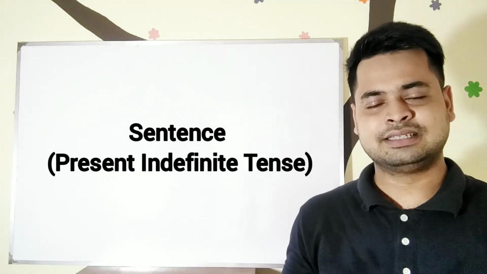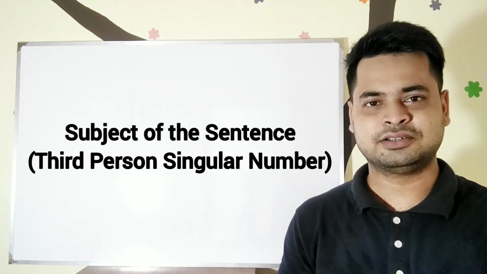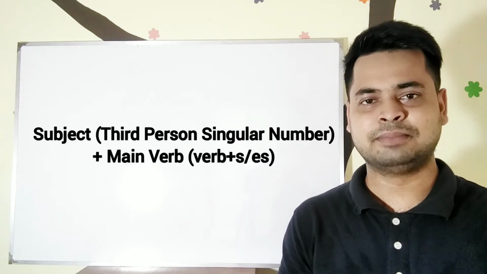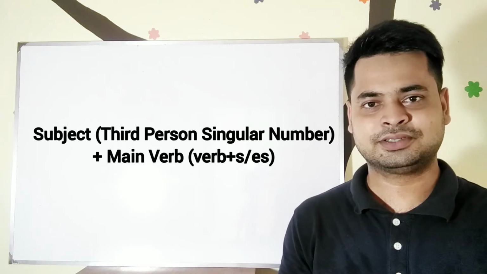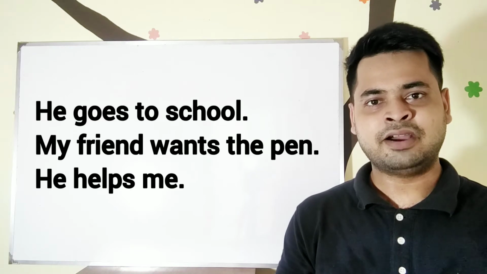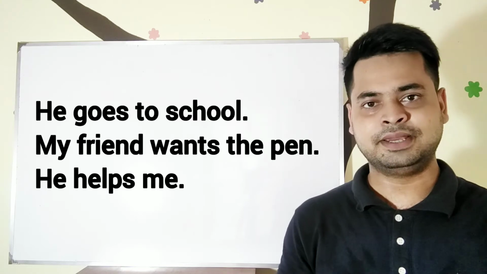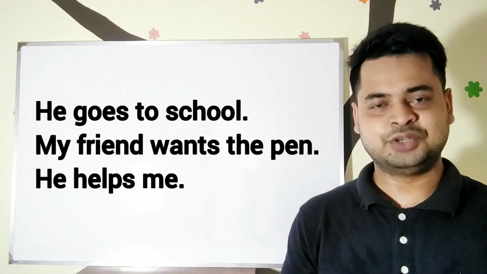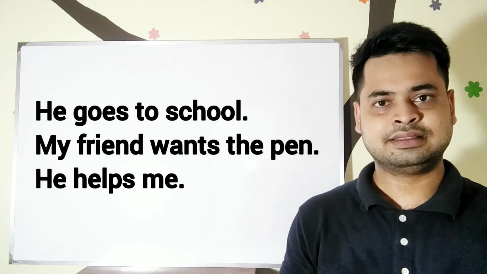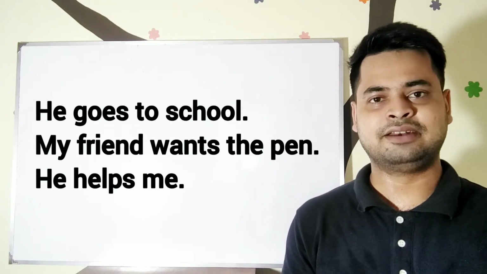If any sentence is in present indefinite tense and the subject of the sentence is third person singular number, we have to add s or es with the main verb. For example, he goes to school. My friend washes the pen. He helps me. In these sentences, you can see the subject is third person singular number. That's why I have added s or es with the main verb.